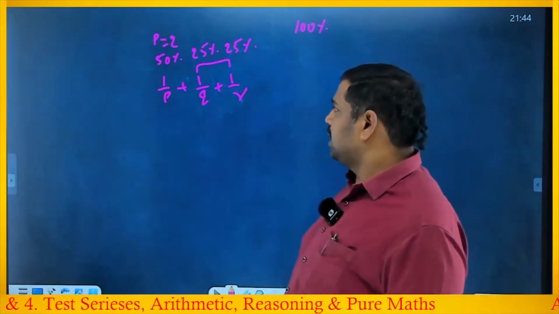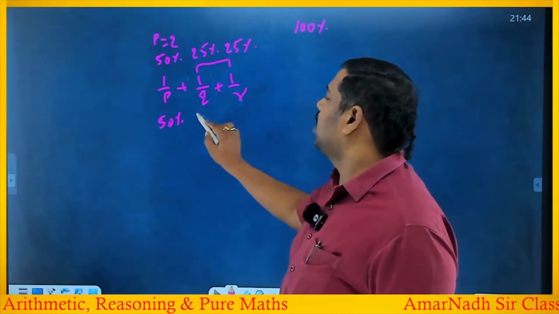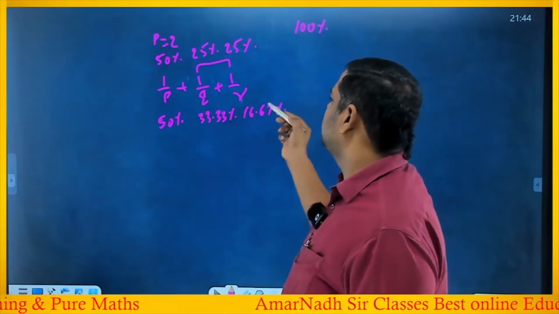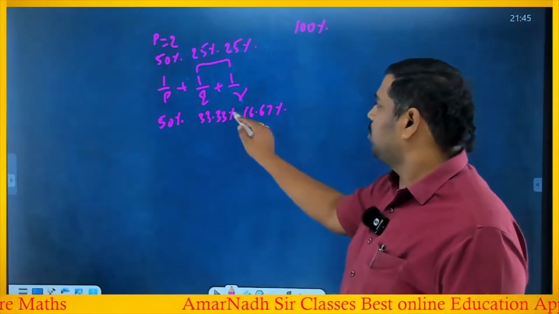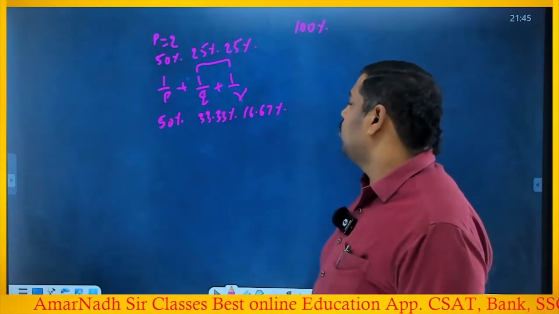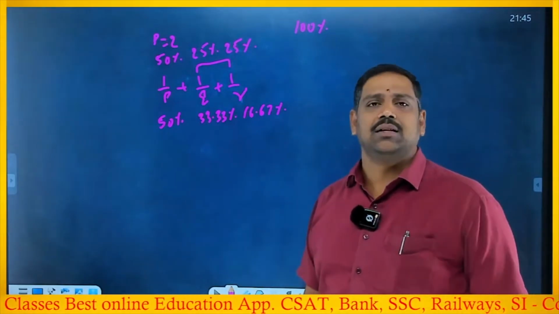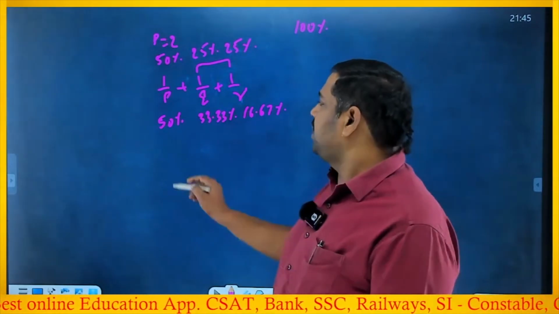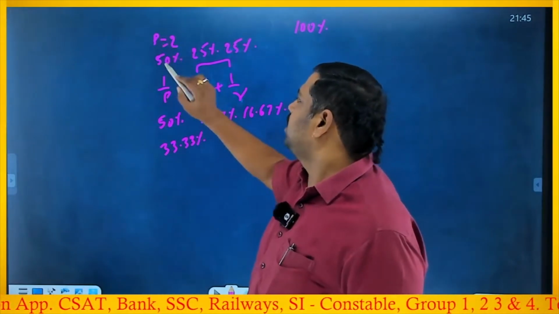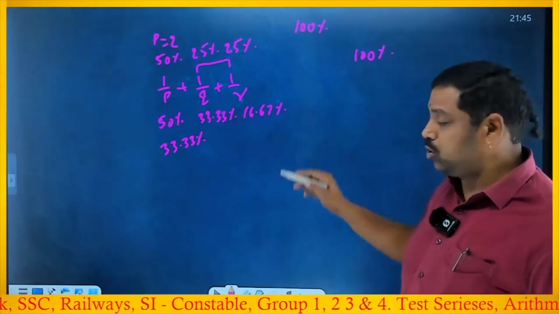The other one with 50% is 33.33% and 16.67%, that is 1 by 3 and 1 by 6. Hope you understand how I directly gave 1 by 2, 1 by 3, 1 by 6. So with 50%, we have only these two possibilities. No other possibility exists. Suppose I take 1 by 1, that is 100%, then the other two should be 0 and 0, that's why I'm not going for that.